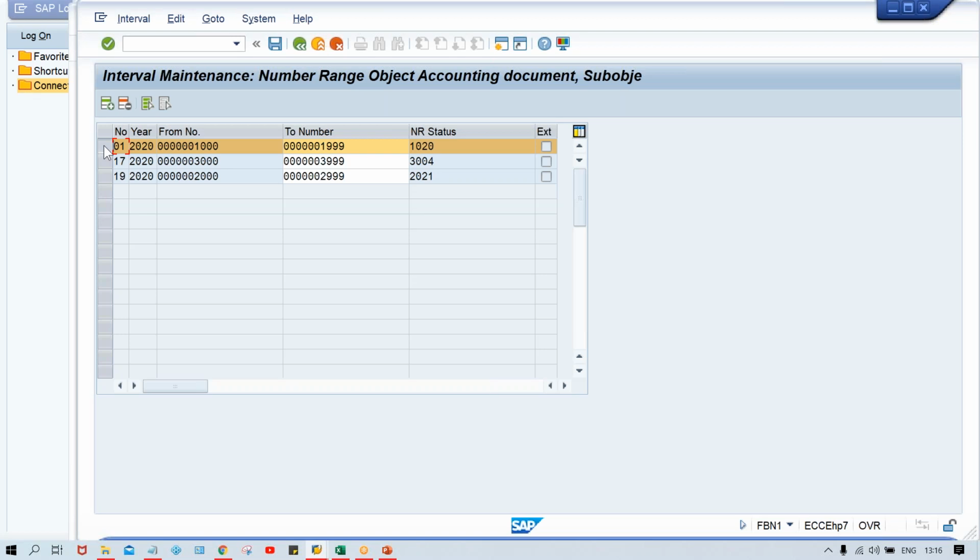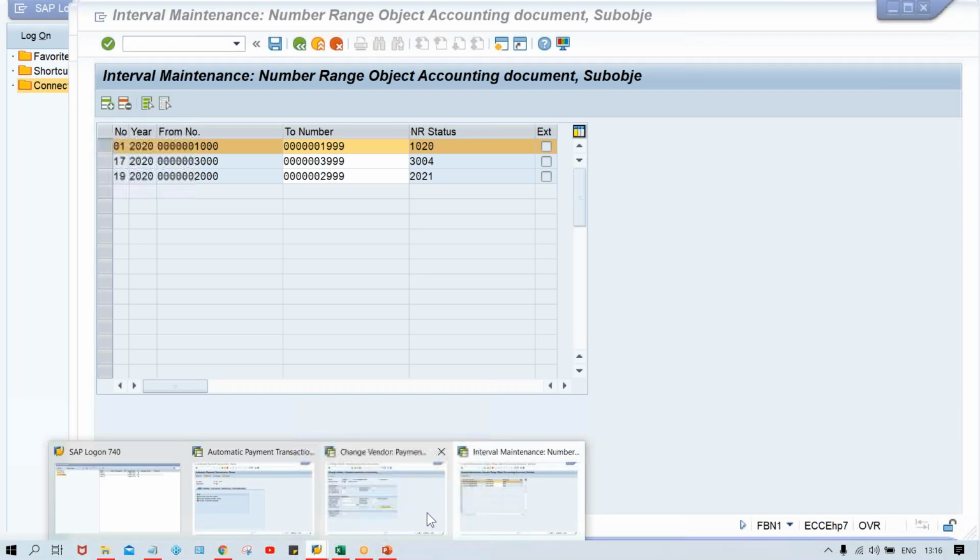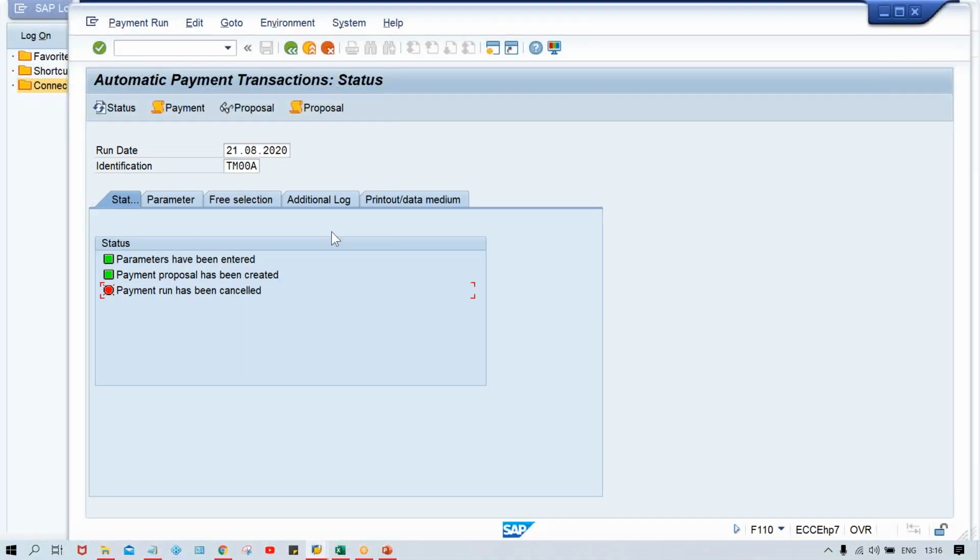So here the next question is, this 01 we have created. Let's suppose 01 is going to be assigned, so the 01 number range is going to be assigned against which document type? This is the question. So now the answer is we have to find out against which document type the APP is going to run. But here you won't be able to find out the document type. So how to find out the document type, guys? Just think, put some pressure on your mind.